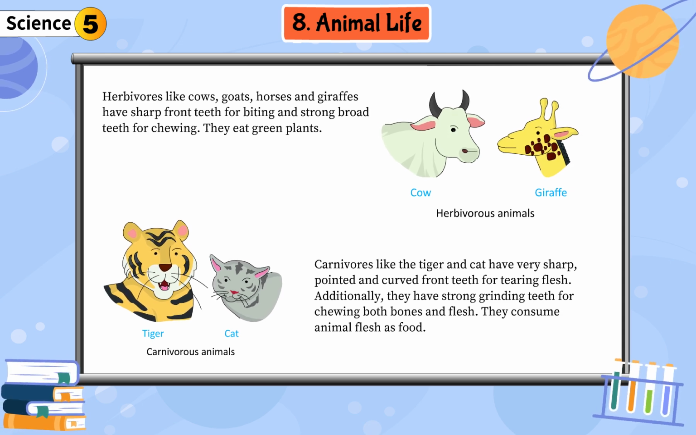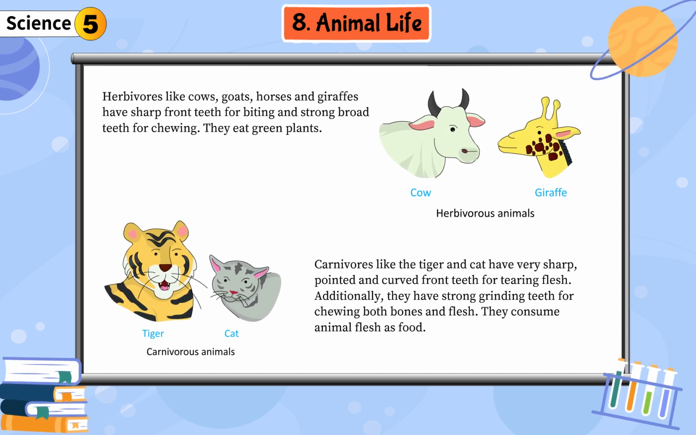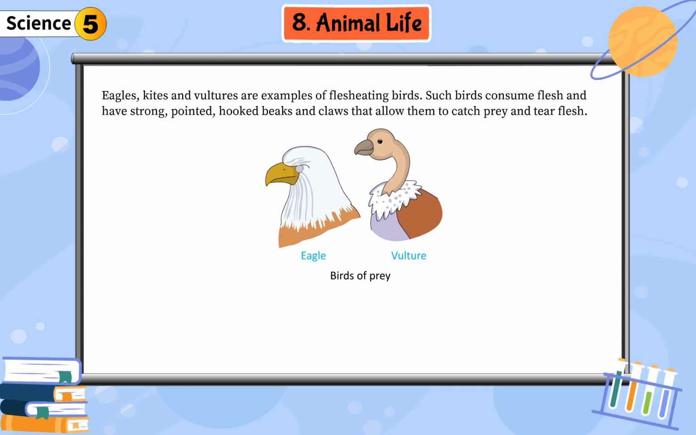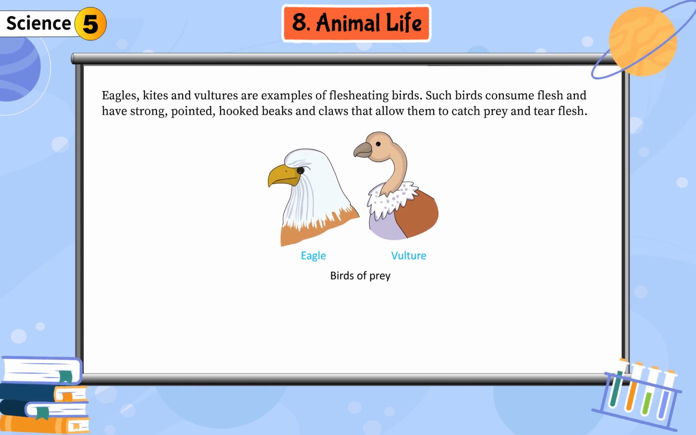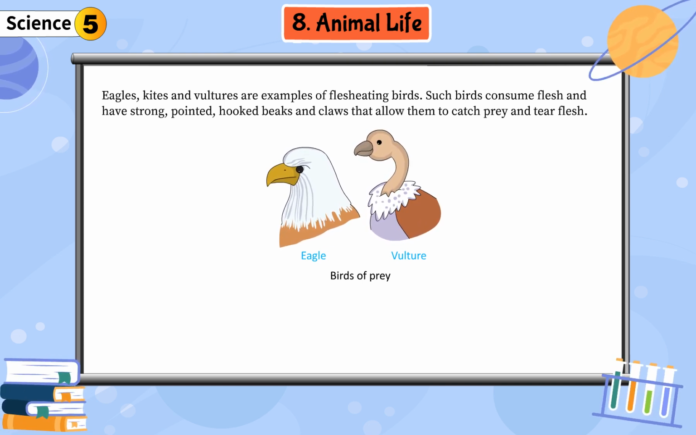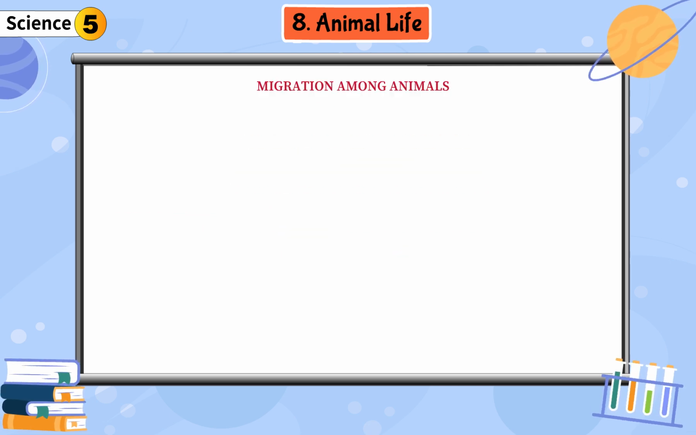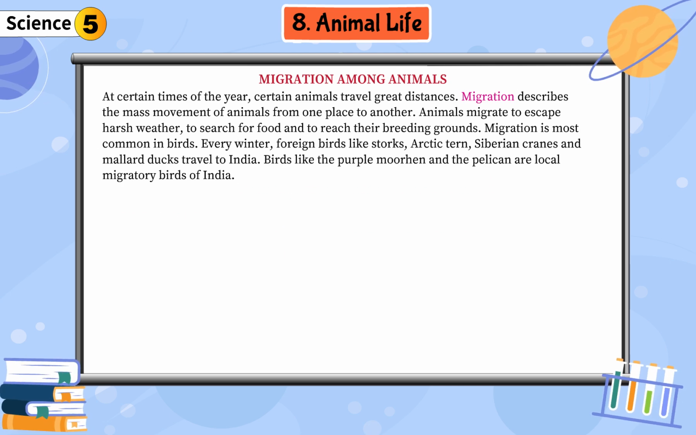flesh. Additionally, they have strong grinding teeth for chewing both bones and flesh. They consume animal flesh as food. Eagles, kites and vultures are examples of flesh-eating birds. Such birds consume flesh and have strong, pointed, hooked beaks and claws that allow them to catch prey and tear flesh.